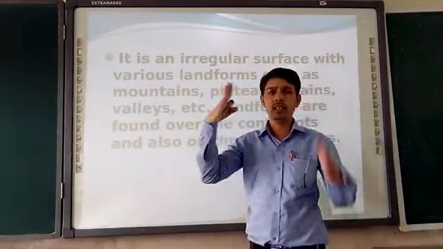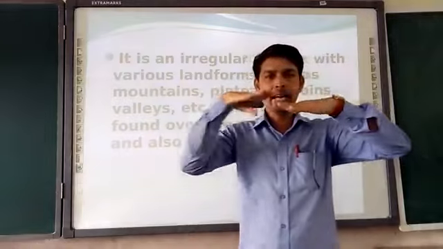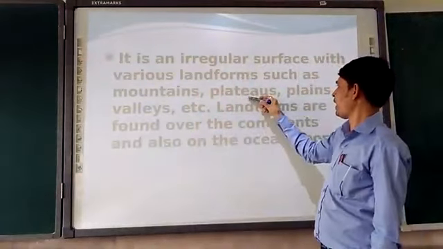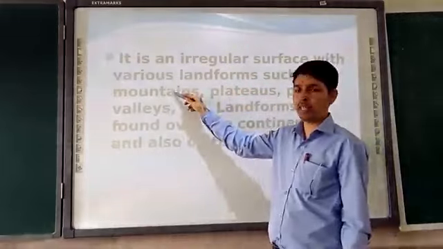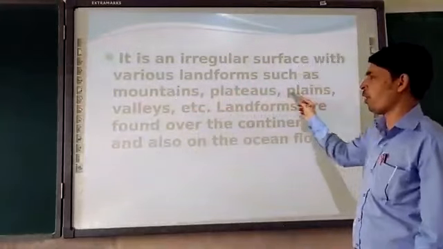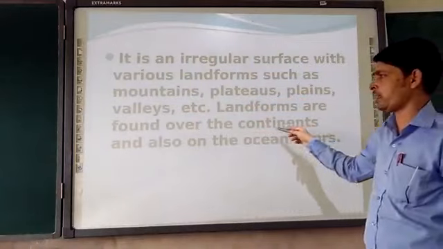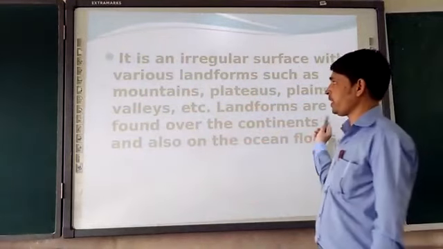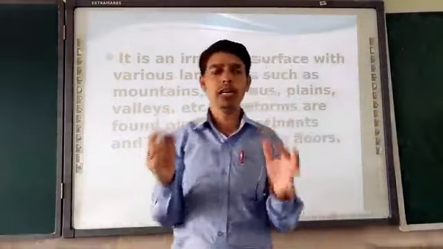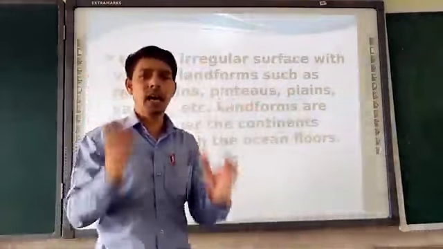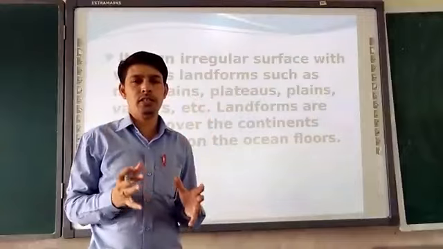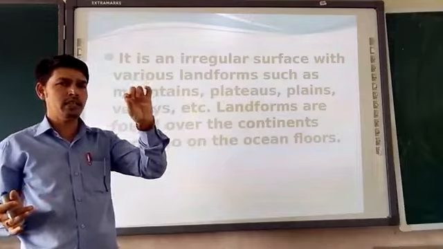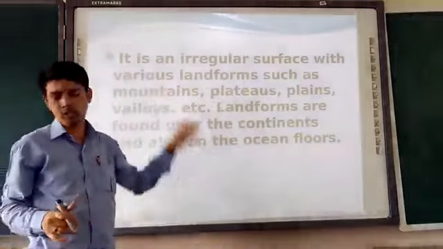Somewhere we have mountains, somewhere plain areas and plateau areas. Plateaus, plains, valleys and mountains are all landforms found over the continents and also on the ocean floor. So altogether, the lithosphere is the hard, solid earth crust, with a thin layer of soil on top. All together, this is the lithosphere.